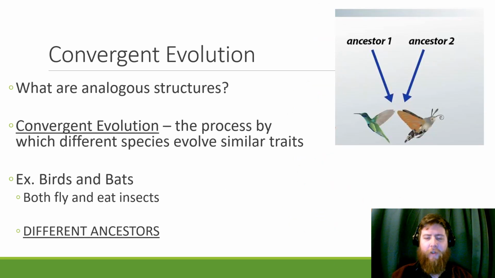Convergent evolution is when we take analogous structures, things like insects' wings and bird wings, and we go through convergent evolution where different species evolved similar traits. So both birds and bats fly, and they both eat insects, but they have different ancestors. We call this convergent evolution because they look similar, they do similar things, but they don't have similar ancestry.